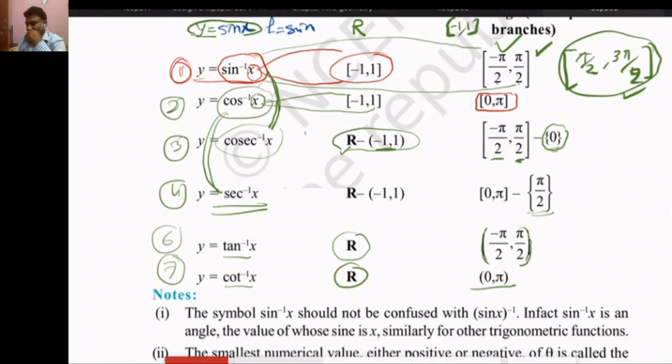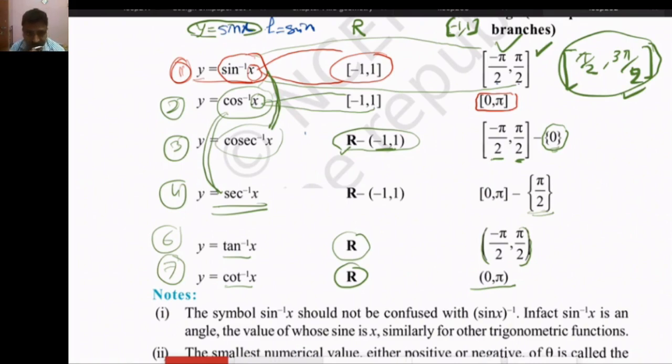It is very important, because then these functions will be one-one and onto, and we can take inverse of them. So this is our first basic concept of inverse trigonometric functions.